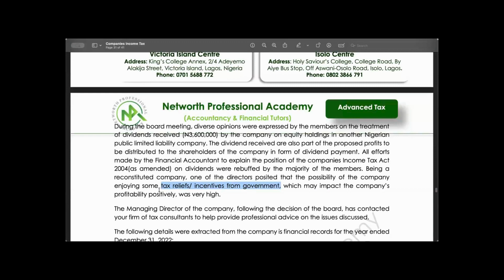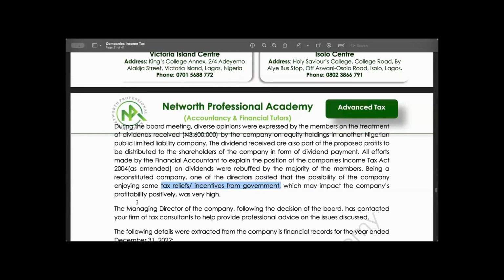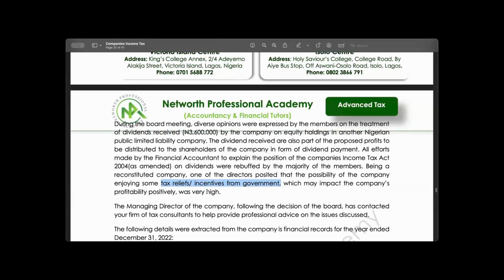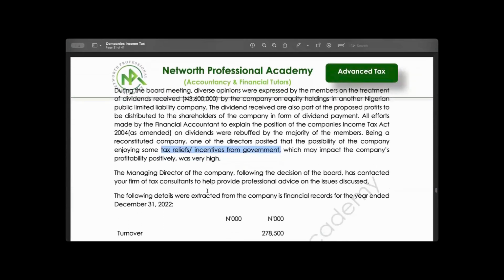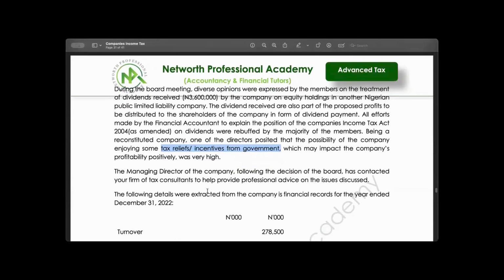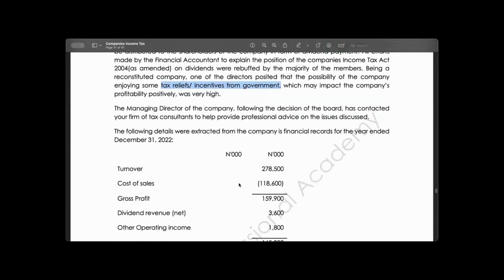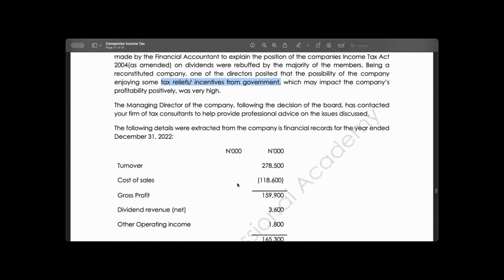Which is what I called concession. Now, which may impact the company's profitability positively was very high. The managing director of the company, following the decision of the board, has contacted your firm of tax consultants to help provide professional advice on the issues discussed. The following details were extracted from the company.